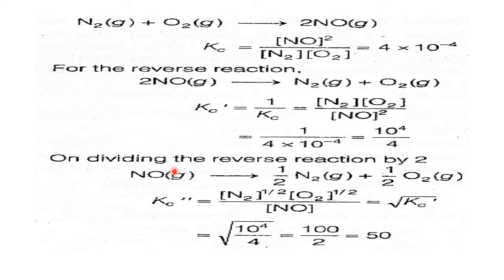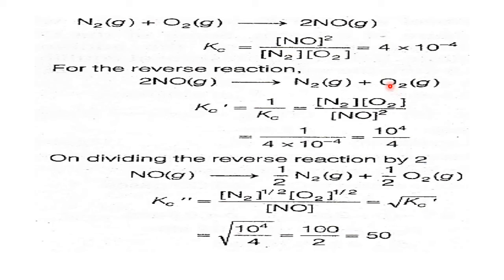Now, please see this equation. Let us not take the data here for the time being. So Kc is this much. Now what is Kc prime? 1 by Kc. Now here, one more is there, Kc double prime. What has he made here? He has taken this equation, N2 plus O2 giving 2NO, or 2NO giving N2 plus O2, and divided this equation by 2. So 2NO by 2, N2 by 2, O2 by 2. That means NO giving half N2 and half O2.